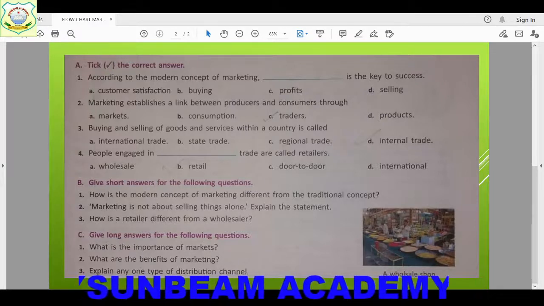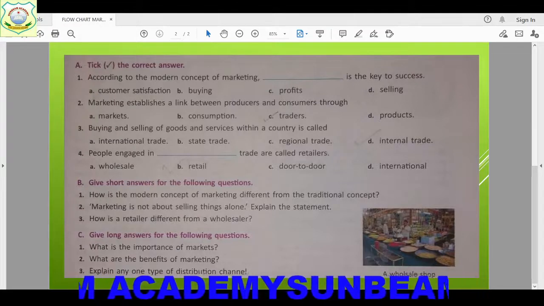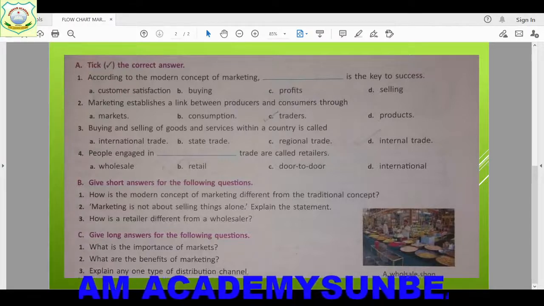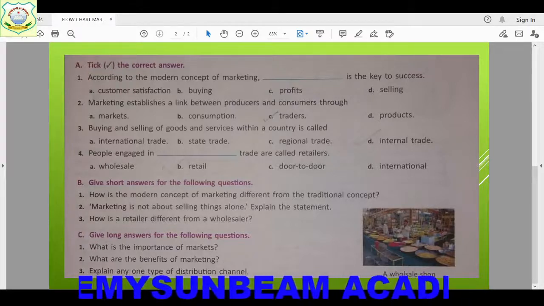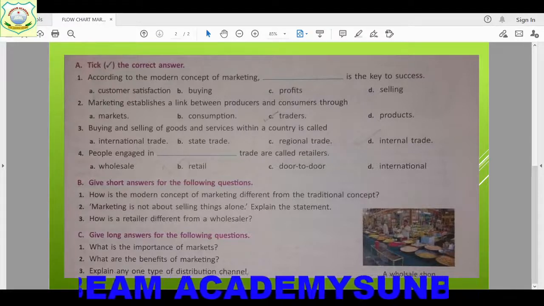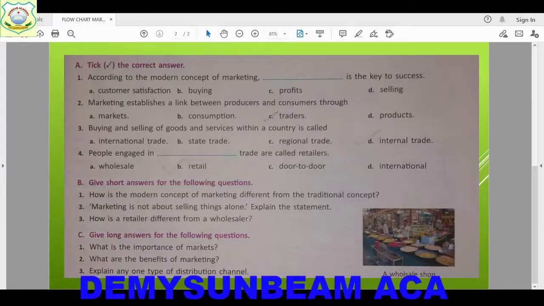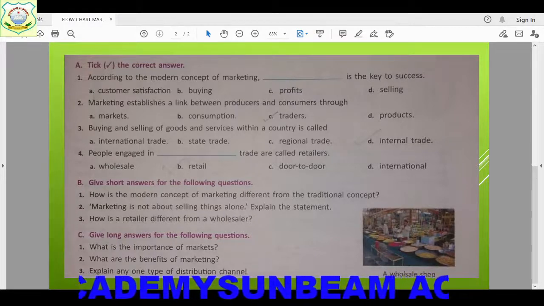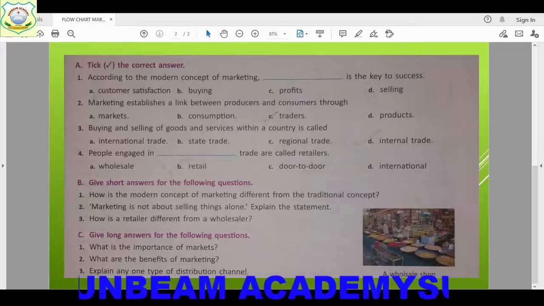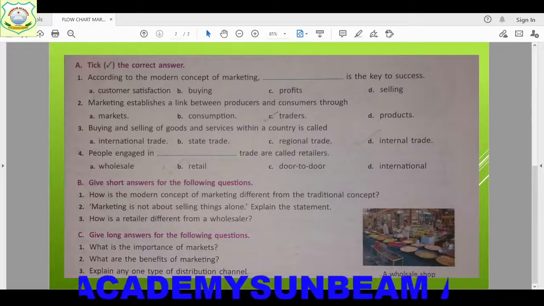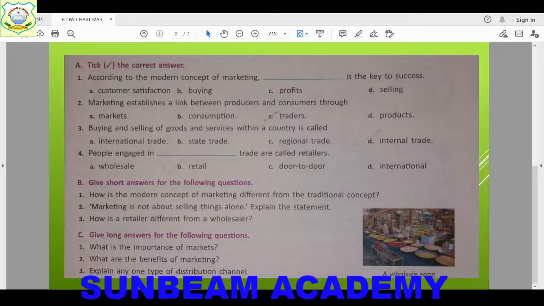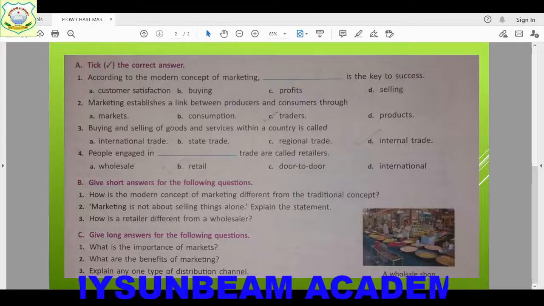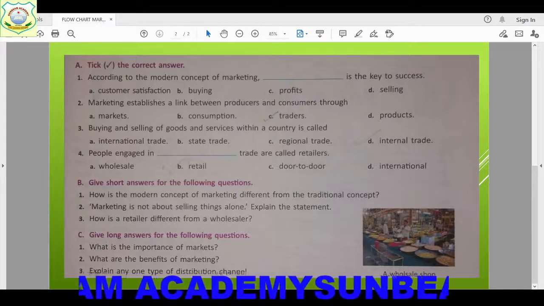And children, let's talk about indirect channel also, but you write only one if you want. When the producers sell their goods to consumer through middlemen, it is an indirect channel. So there are four types of indirect channel. Retailer: producer supplies goods directly to retailer who in turn sells them to customer. So no wholesaler is involved, right? Wholesaler: producer supplies goods directly to wholesaler in bulk, and they sell their goods in small quantity to customer. So here no retailer is involved.